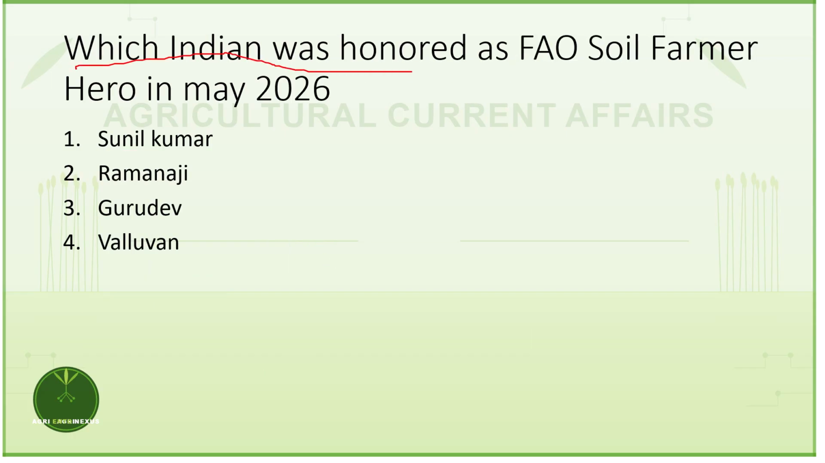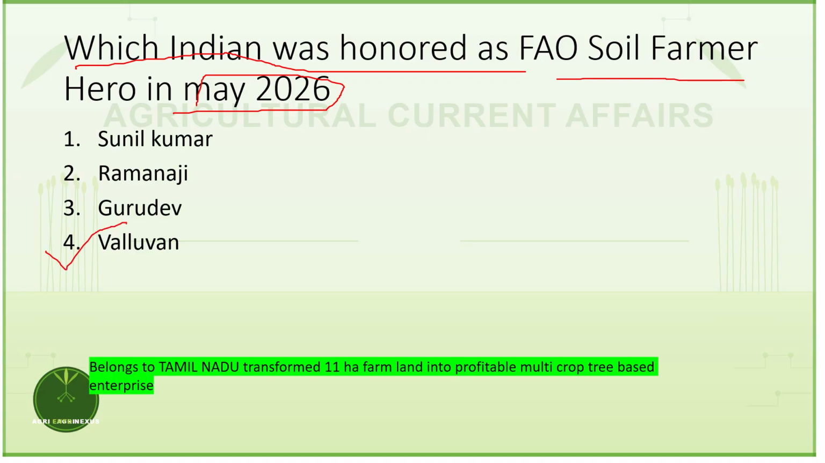Which Indian was honored as FAO Soil Farmer Hero in May 2026? The answer is only one. This person was honored with Soil Farmer Hero by FAO. He is from Tamil Nadu and transformed 11-hectare farmland into a profitable multi-crop tree-based enterprise. For this achievement, he was given the award of Soil Farmer Hero by FAO in May 2026.